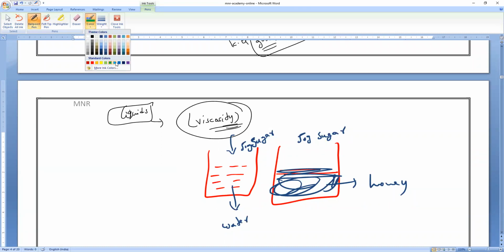Is there anyone who will say sugar, honey? So now you can see honey, the viscosity of honey is more. The thickness is very, very high. Is it yes or no, guys? All of you? Yes, sir. Viscosity is more.